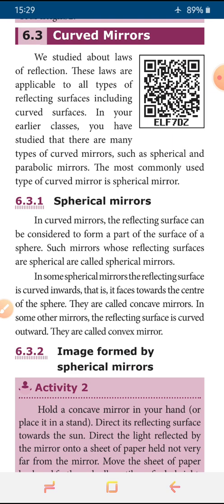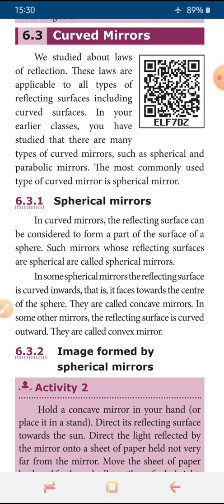In curved mirrors, the reflecting surface can be considered to form part of the surface of a sphere. Such mirrors whose reflecting surfaces are spherical in shape are called spherical mirrors. You understood, children? In some mirrors, the reflecting surface can be considered to form a part of the surface of a sphere, and such mirrors are called spherical mirrors.